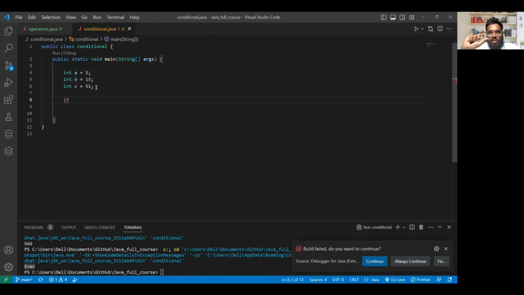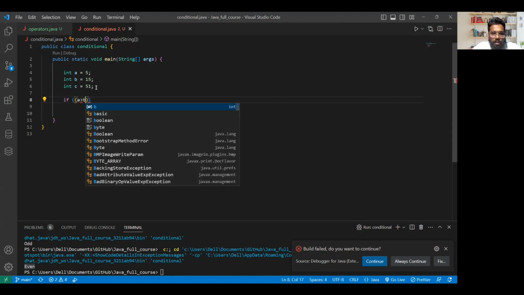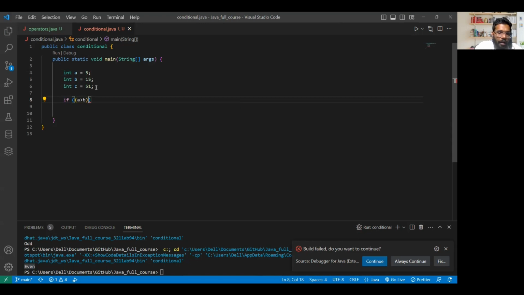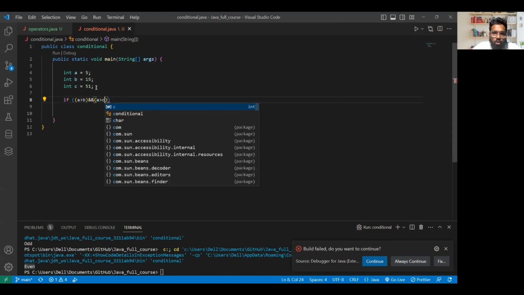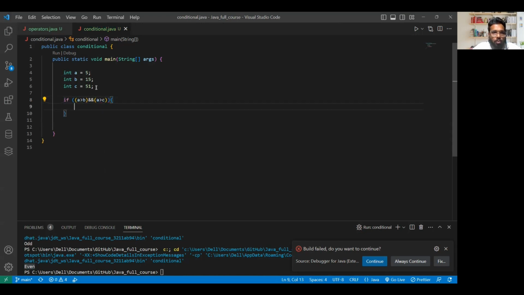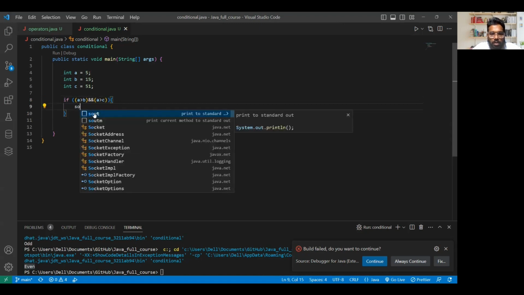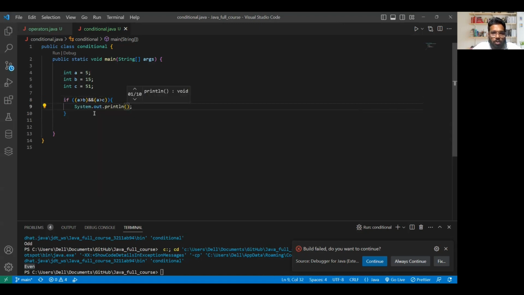In the last class we discussed the logical operator, that we can put two conditions simultaneously. We'll just use the logical operator now. So here I'll say if a greater than b, and a also greater than c. If this condition is true, print, that is nothing but sout, a is greater.